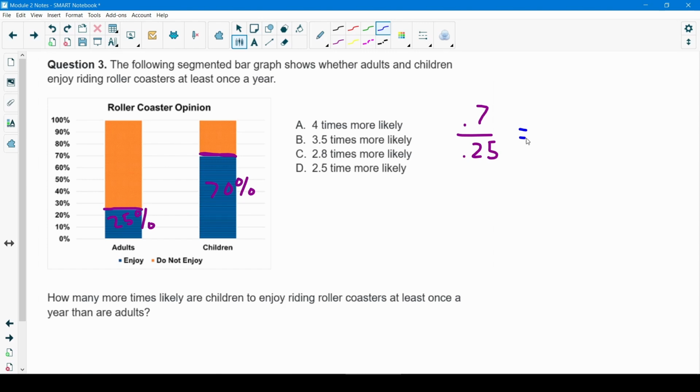And that gives me 2.8. So you can think of it as if I multiplied 25% times 2.8 times, I would get this number, 70%. And that's our answer.